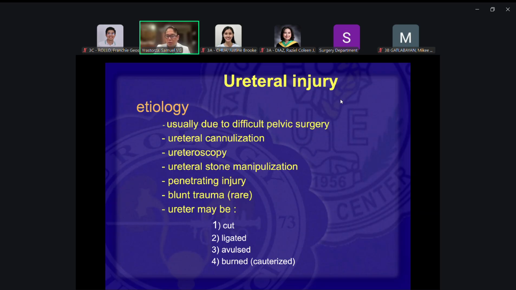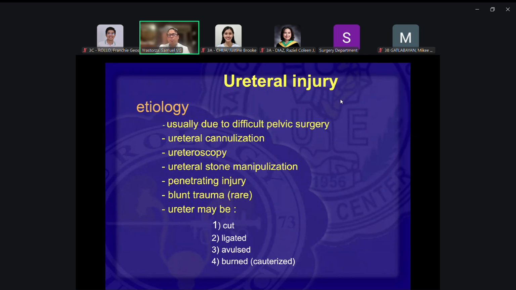So it's not easily injured with trauma. With blunt trauma, or penetrating injuries like gunshots and stab wounds, it's not common, and it's easy to miss. Unlike the kidney, which is a big organ, so it's quite easy to hit. But with the ureter, it's not easy to injure.